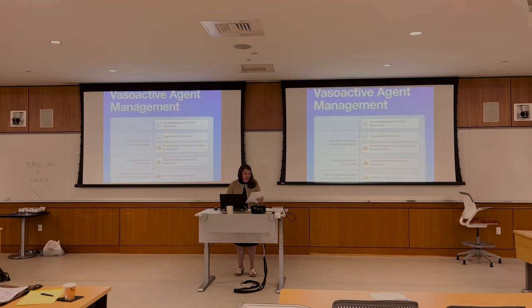A vasopressor is a drug that is used to make sure blood vessels constrict or become narrow in people with low blood pressure. These are people in shock, and they are unable to get enough blood to their vital organs. Vasopressors make your heart have a more forceful contraction, and norepinephrine is the drug of choice. Vasopressors should be initiated within the first hour when fluid administration is not sufficient to achieve the hemodynamic resuscitation goals.